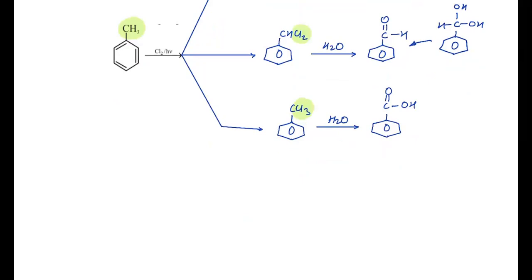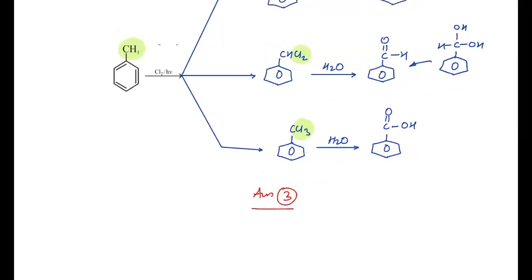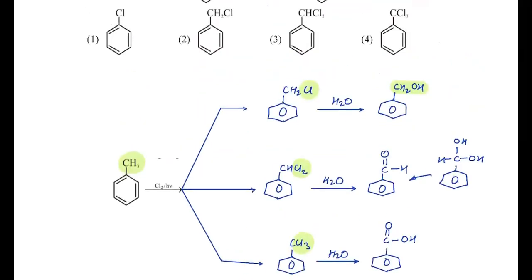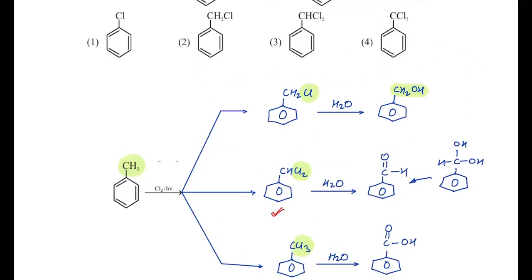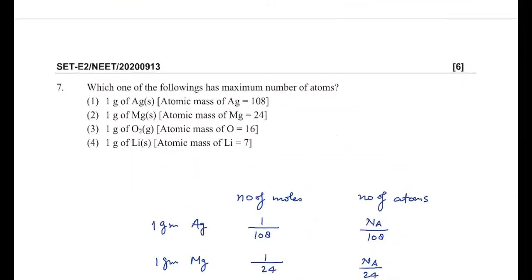Clear? I have written all possible cases. 1H replaced, 2H replaced, 3H replaced, and with that we have reached the answer that X must be the third one, C6H5CHCl2. This is the case. Is that okay? Then the next question is given: which of the following has the maximum number of atoms?